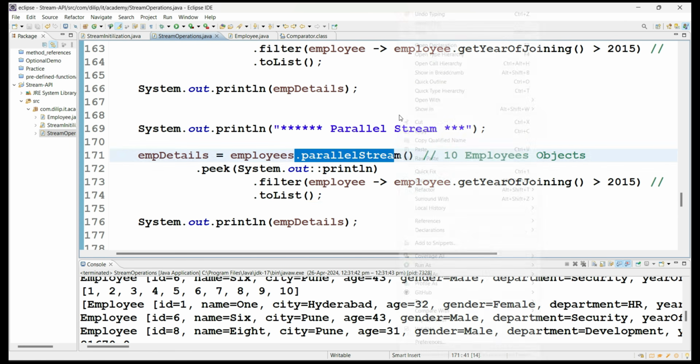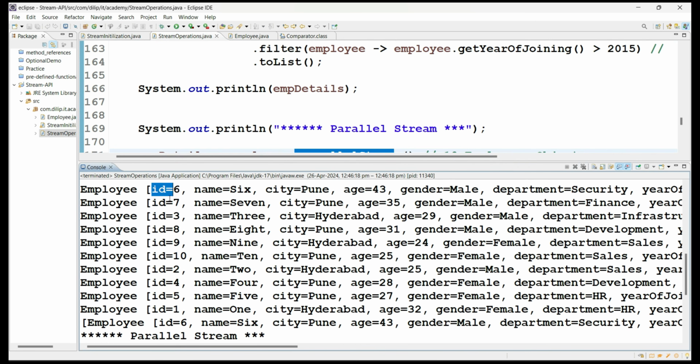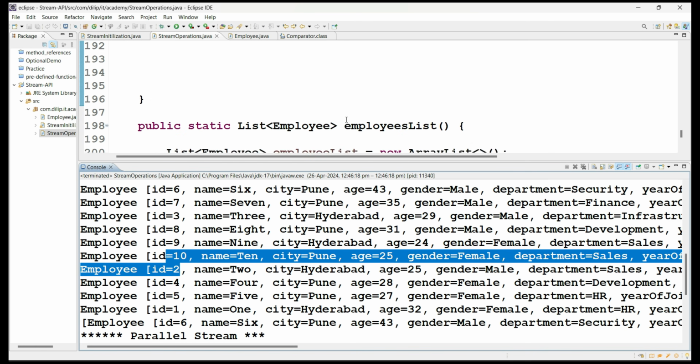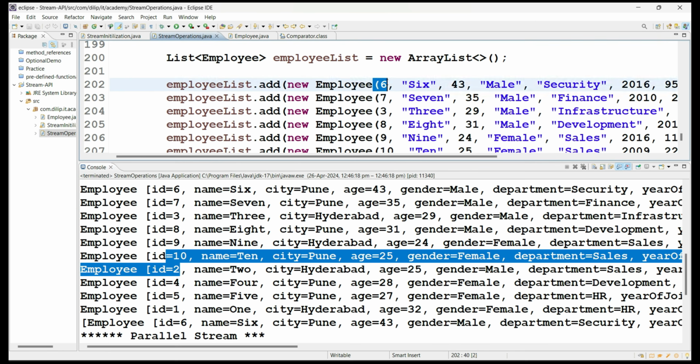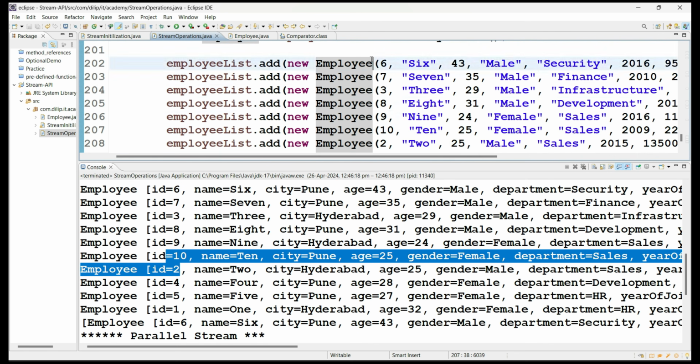So here I used parallel stream. Now if you see, from the peek method's point of view, you got an order 6, 7, 3, 8, 9, 10 like that, right? If you go to the actual source list object, the order is 6, 7, 3, 8, 9, 10 or something like that. That means sequential stream follows the same structure internally.